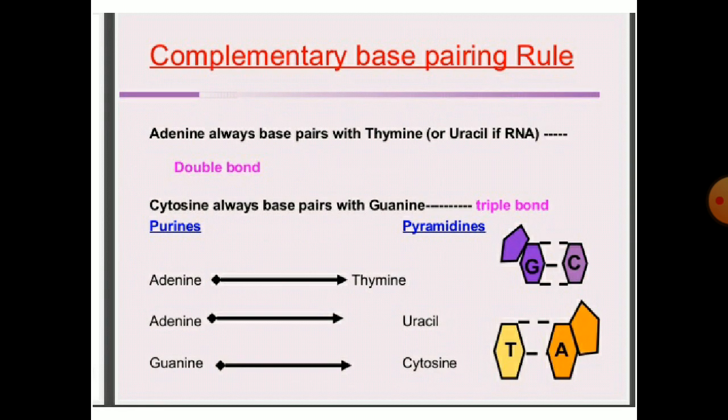Complementary base pairing rule: adenine always base pairs with thymine, or uracil in RNA. Adenine and thymine have a double bond between them. Cytosine always base pairs with guanine, and between them there is a triple bond. So adenine pairs with thymine, adenine pairs with uracil in RNA, and guanine pairs with cytosine.